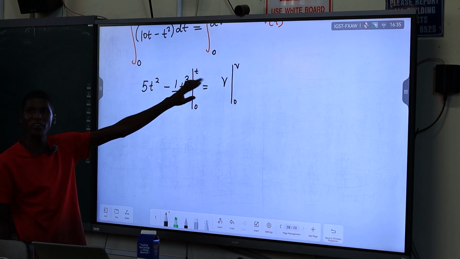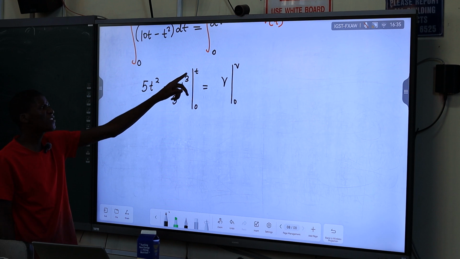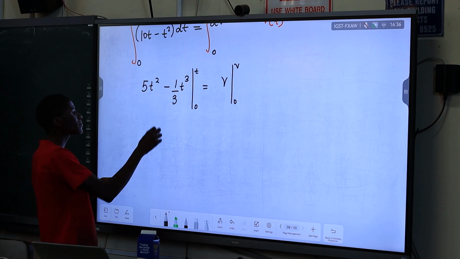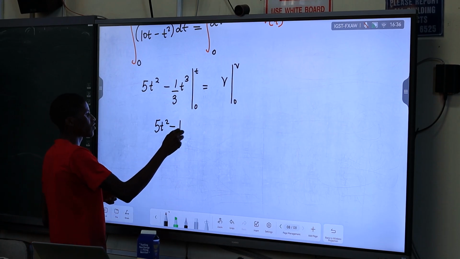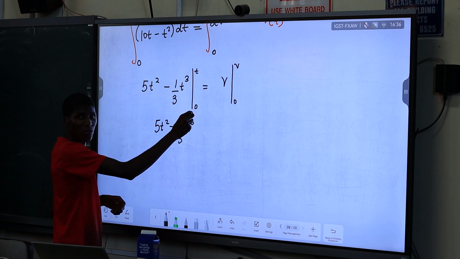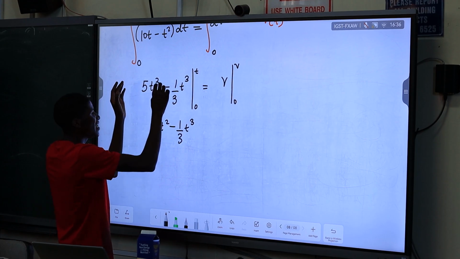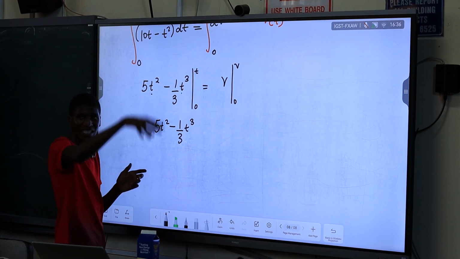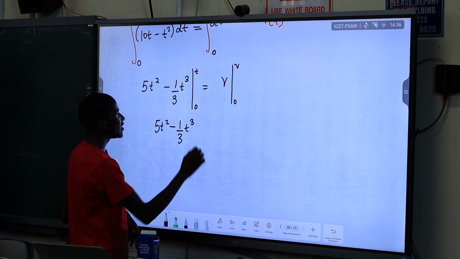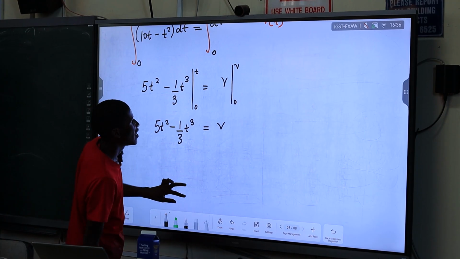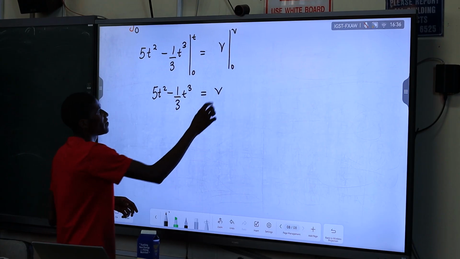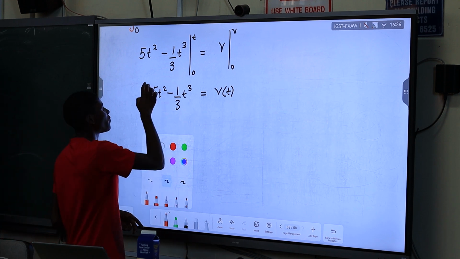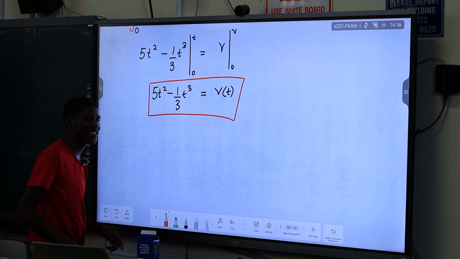This can solve for v as a function of time. If you substitute the upper bound and the lower bound, the lower bound will make no difference. So the expression will just come as 5t squared minus 1 over 3t cubed, because the lower bound is 0. Substituting the expression with 0 is just an insignificant thing. So this is equal to v, which is v at t. This is the equation to find the velocity at any given time t.